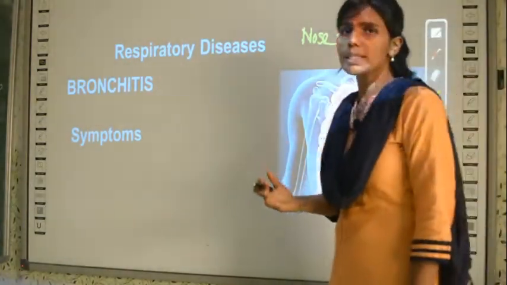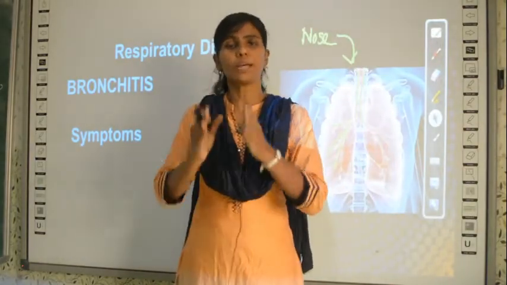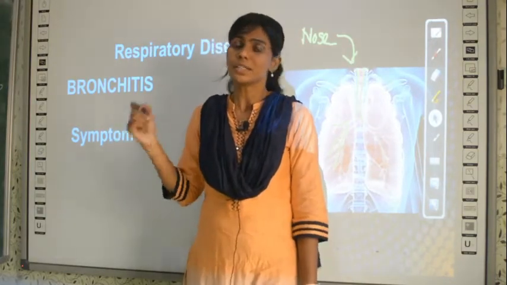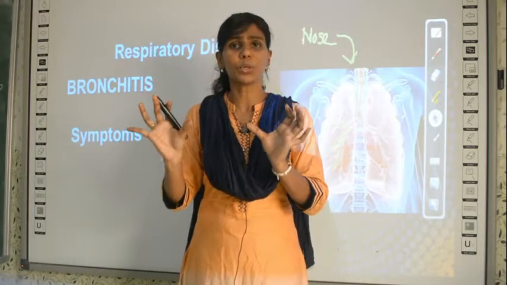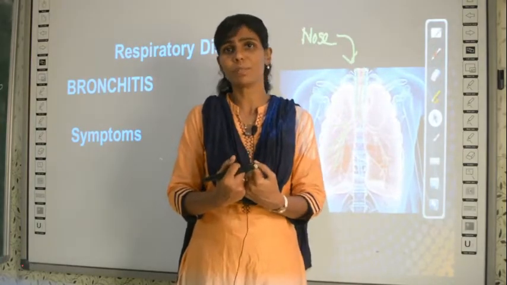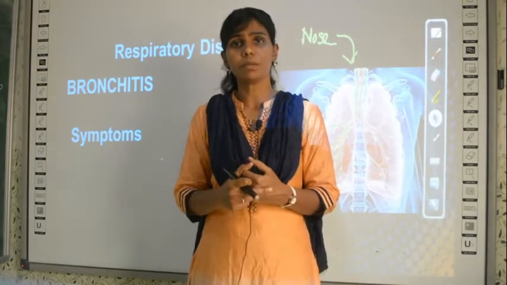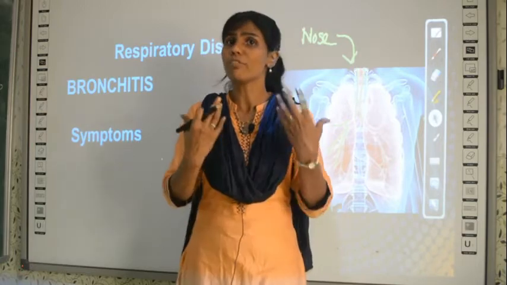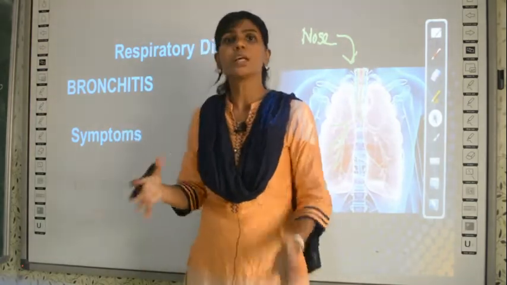So in the previous disease asthma, we have learned there is inflammation in your respiratory pathway, mainly in the trachea region, whereas in the disease called bronchitis, see, ultimately in the respiratory diseases, the symptom is going to be difficulty in breathing. The person with respiratory diseases will be having difficulty in breathing. But what causes that difficulty in breathing? Based on that only you have different names for the diseases.